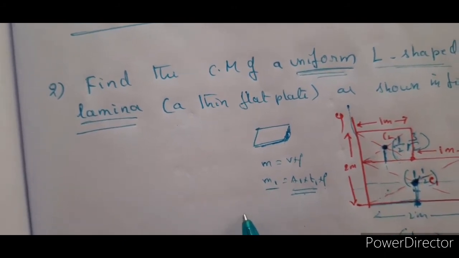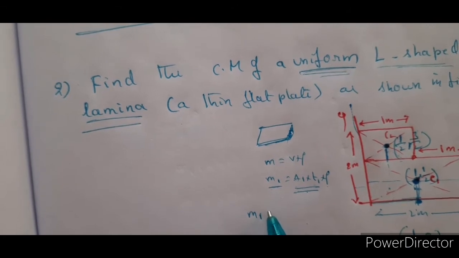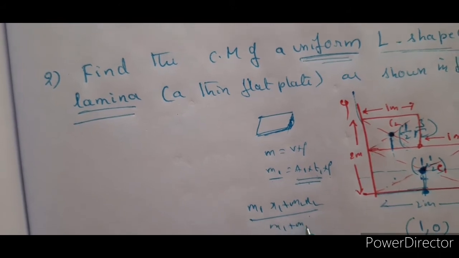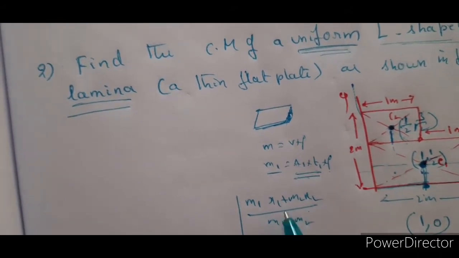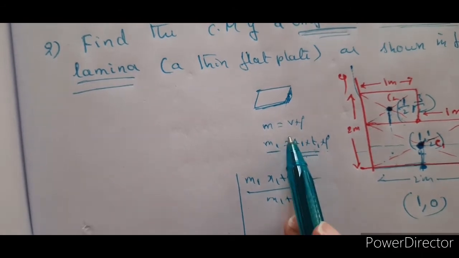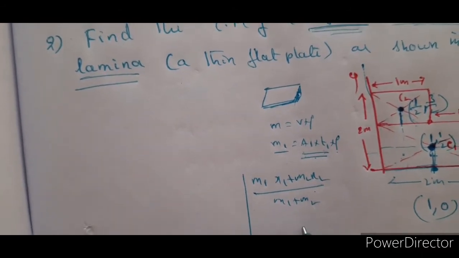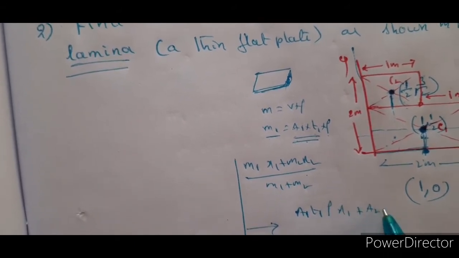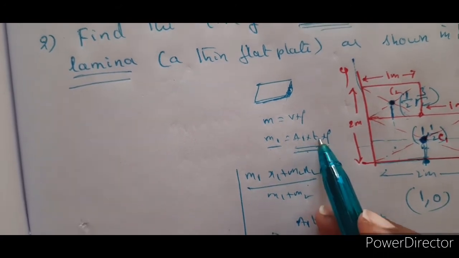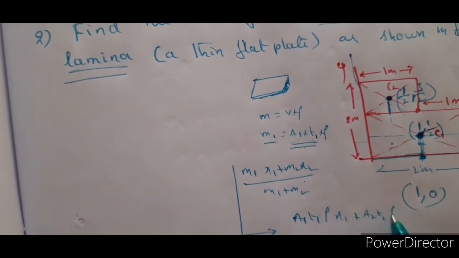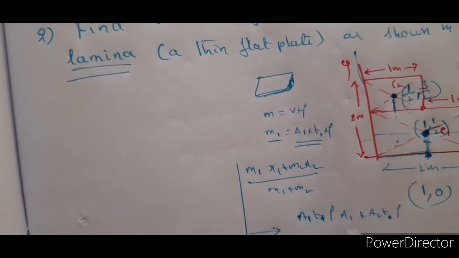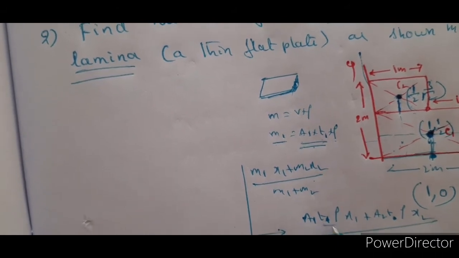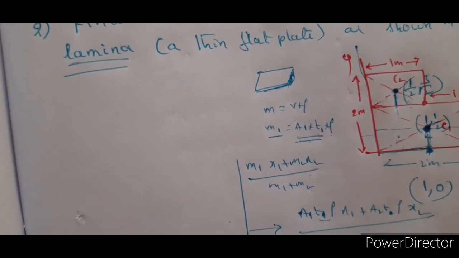So whenever you wanted to write m1x1 plus m2x2 divided by m1 plus m2, let us substitute that part here to generalize in terms of area. I'll write it as A1 T rho x1 plus A2 T rho x2, since T is the same for both, divided by T rho common in both, so A1 plus A2.